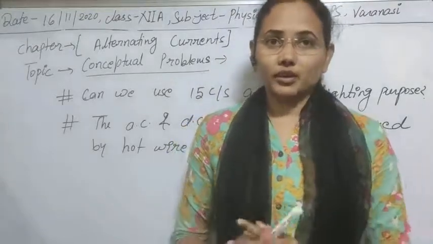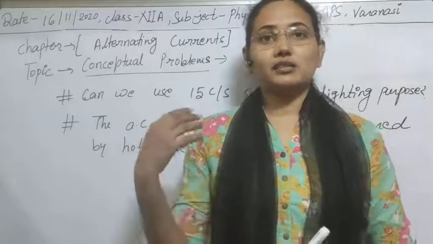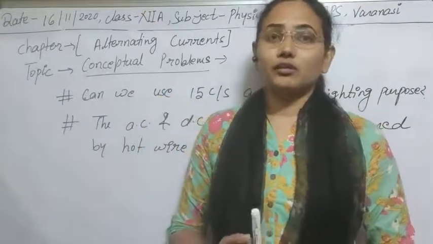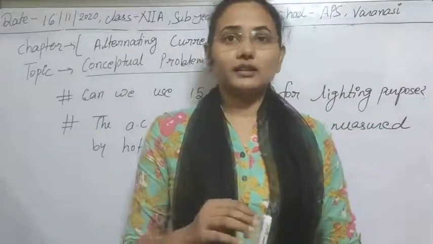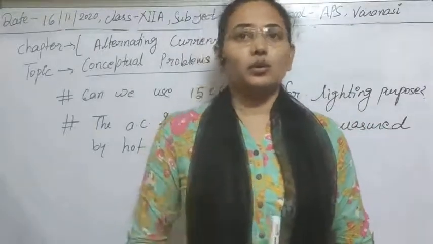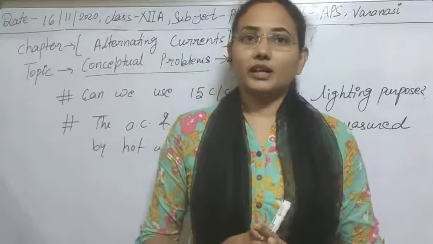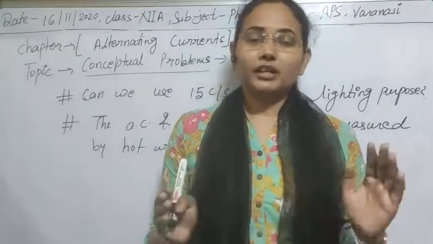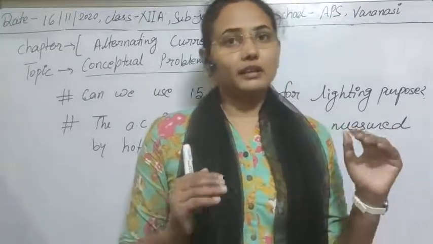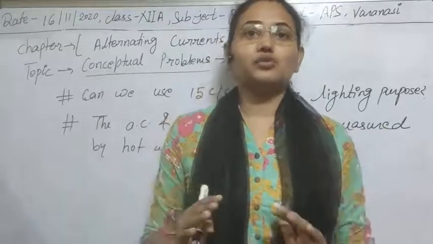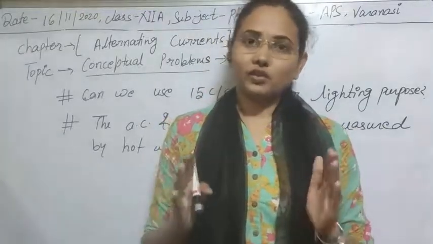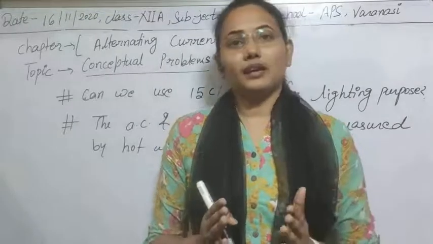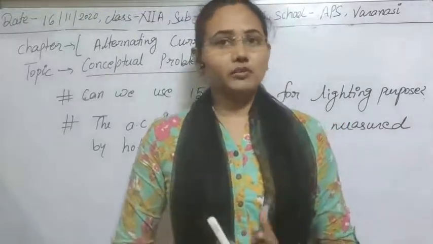That's why lighting is continuous for us, and all of our electrical devices are totally smooth for us. We cannot feel it, we cannot see it. So that frequency is suitable for our eyes and our daily life.